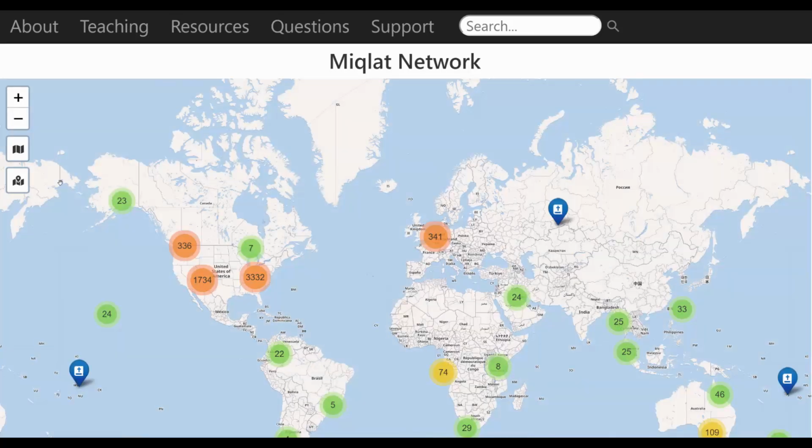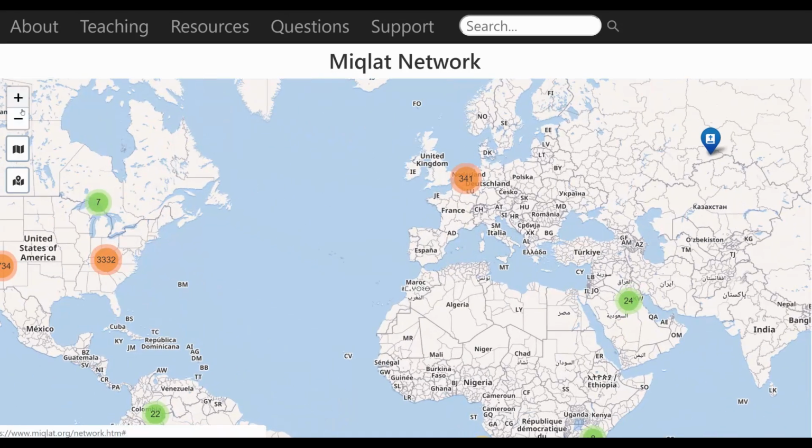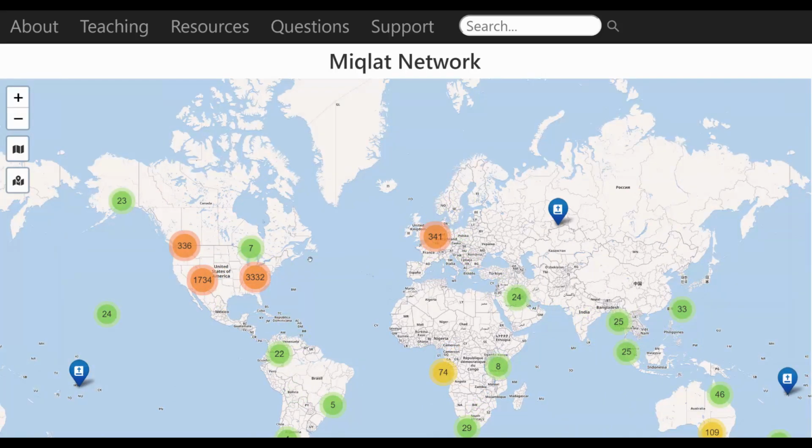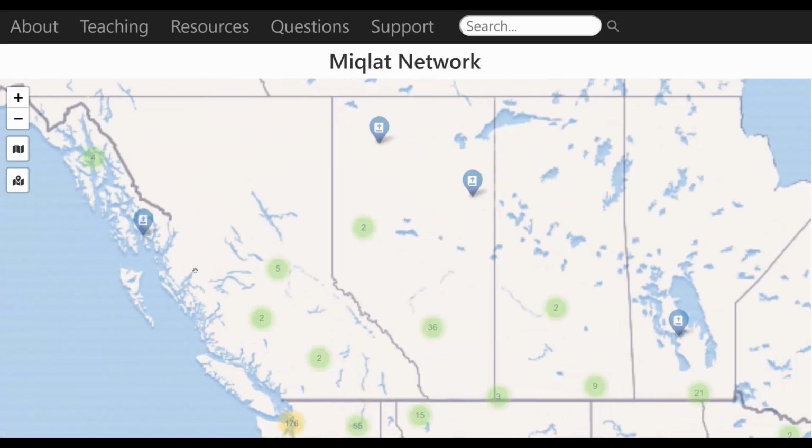Now, you can, of course, use the plus and the minus buttons to move in any direction. Okay? You can do that if you like, to drill down or expand up. You can also drill down and move out using the circles themselves. Let's click first on one of the red circles, the one in the Pacific Northwest of the United States, my neck of the woods, right there.